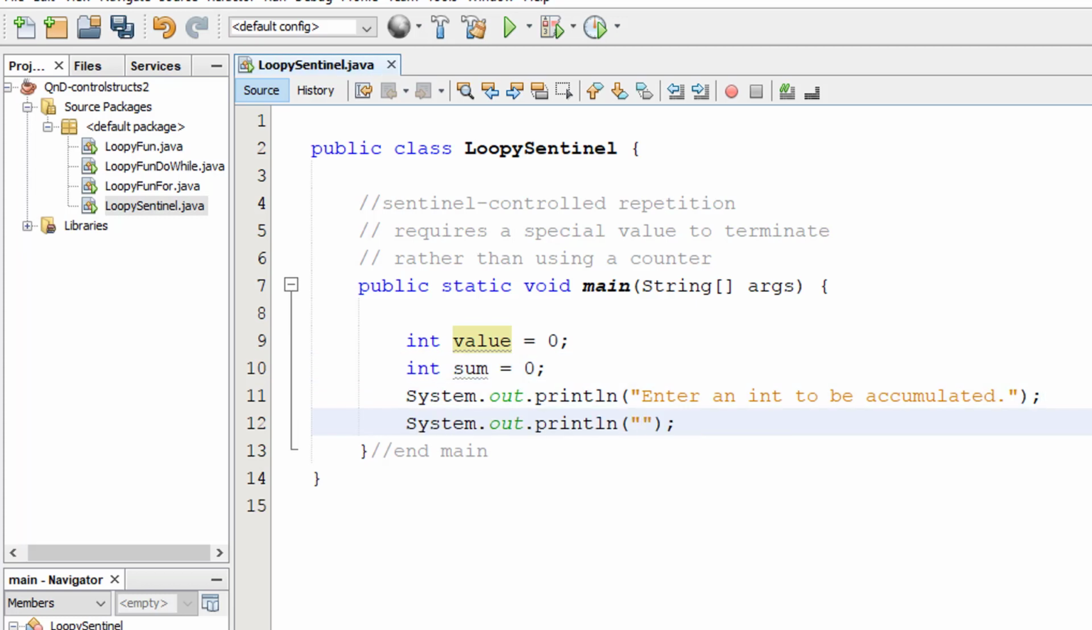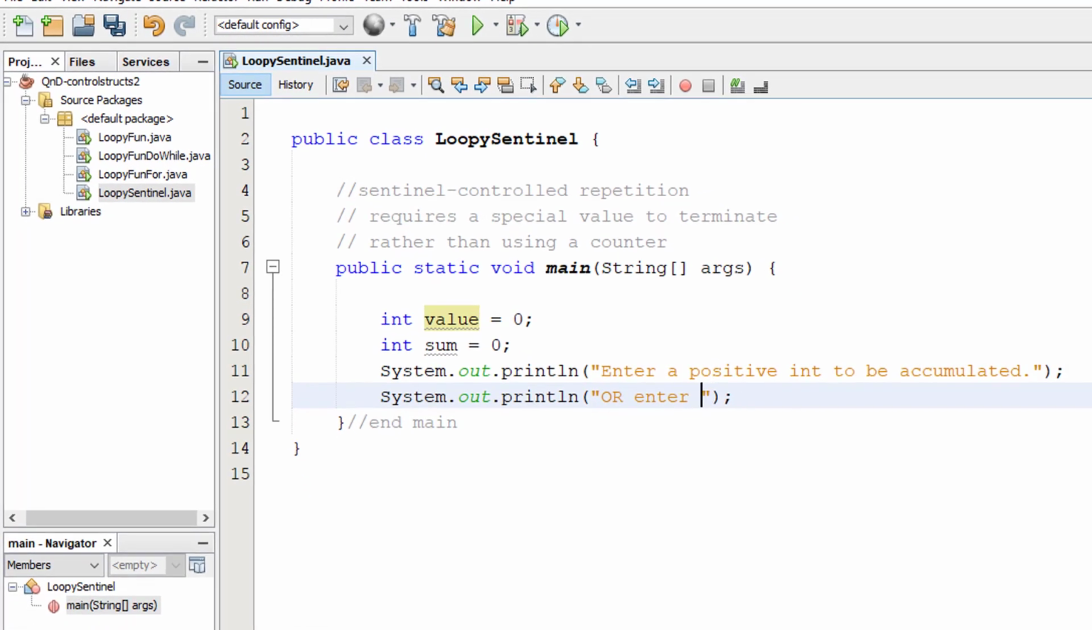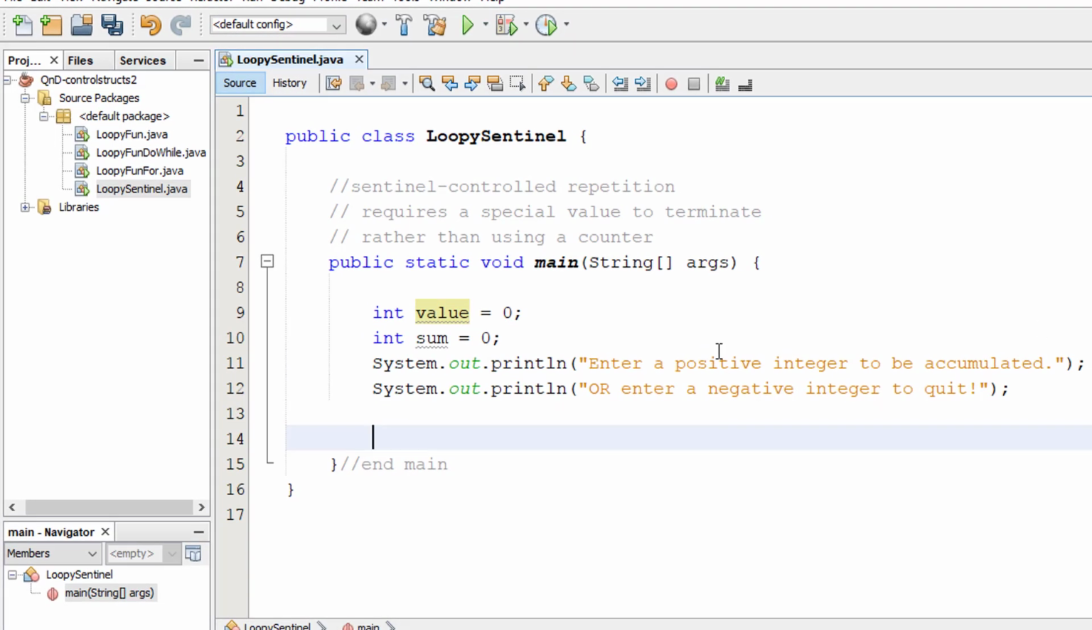And we could also put another statement that says, I'll say enter a positive integer. This is probably an easy example. Or enter a negative integer to quit. So a negative integer would be a Sentinel value, or a set of Sentinel values, to tell it we want to be done with it.